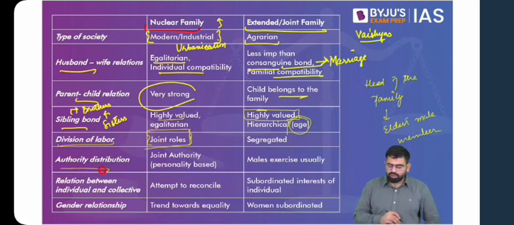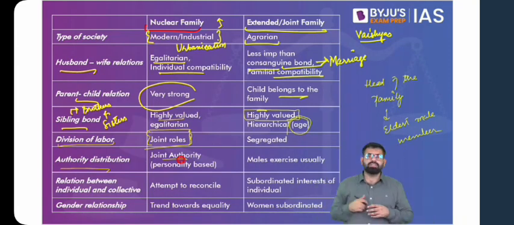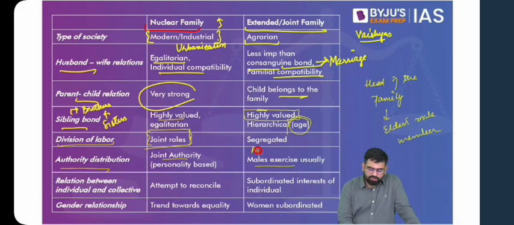And then if we talk about authority, in nuclear families, as already discussed, it is joint authority. Both the husband and the wife, and even the younger members of the family, are not left behind. Take the same example of buying a television for the house. Generally your parents consult with each other and with you and ultimately reach a decision. Whereas in joint families, it is generally the male members who exercise authority, and it is not just the male members; it is also based on the factor of age. The ones who are elder get to exercise authority over others.